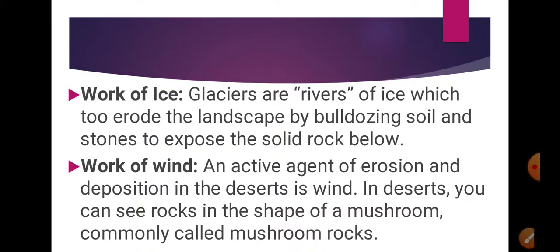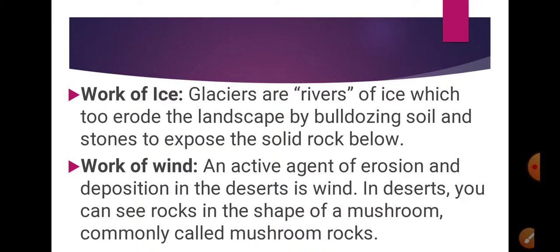Glaciers are rivers of ice. Okay. What do you mean by glaciers? Glaciers are rivers of ice which erode the landscape by bulldozing soil and stone to expose the solid rock below. Glaciers carve out deep hollows. As the ice melts, they get filled up with water and become beautiful lakes in the mountains. The material carried by the glaciers, such as rocks, big and small, sand and silt, gets deposited. These deposits form glacial moraines.